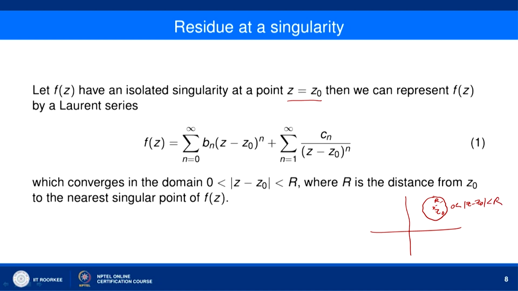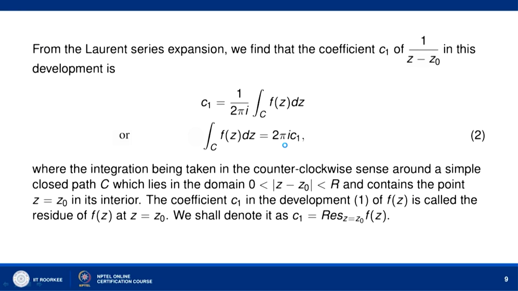Okay. R is the distance of z naught from the nearest singularity of f(z). So, in this neighborhood f(z) can be represented by the Laurent series given by this. Now, from the Laurent series expansion we find that the coefficient C1 of 1 over (z minus z naught) is equal to 1 over 2 pi i integral over C f(z) dz, or we can say the integral over C f(z) dz equals 2 pi i C1.